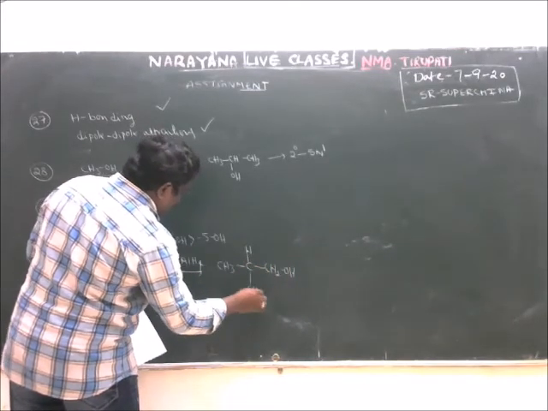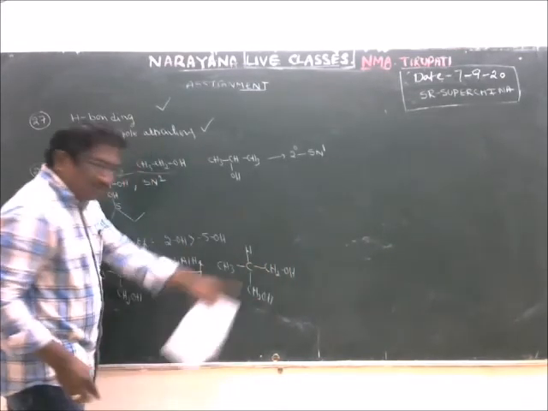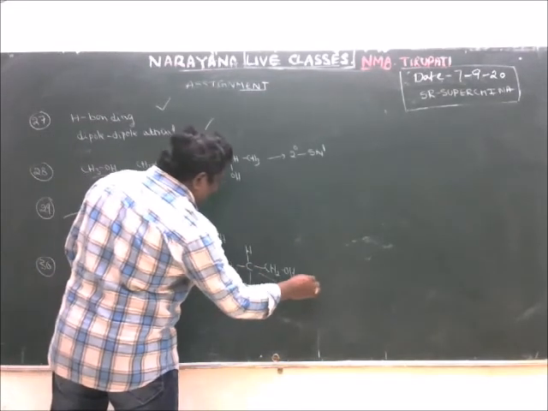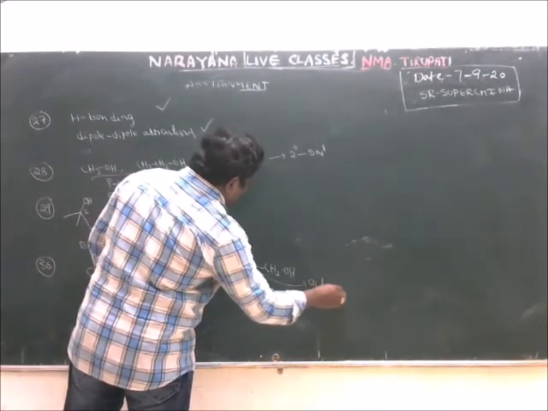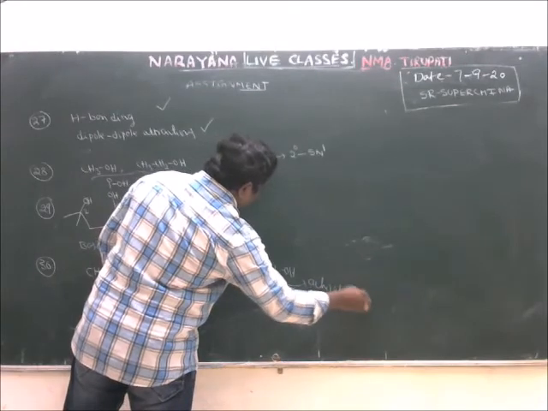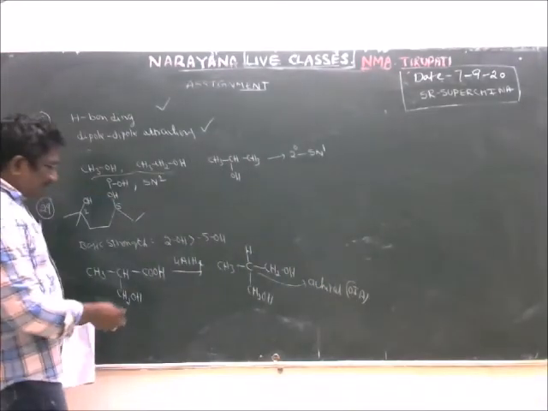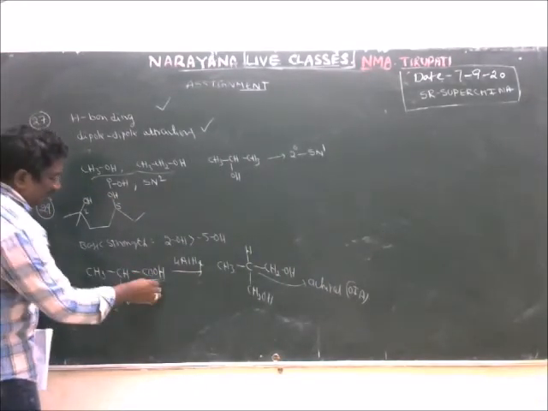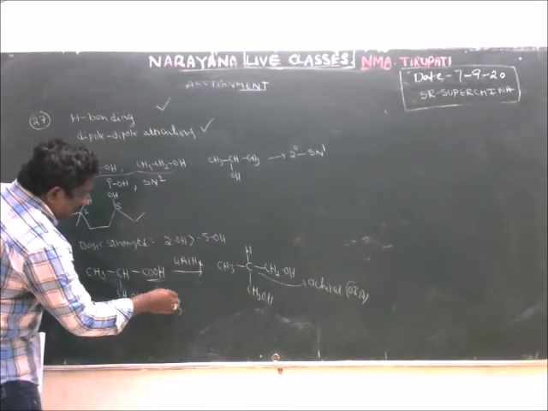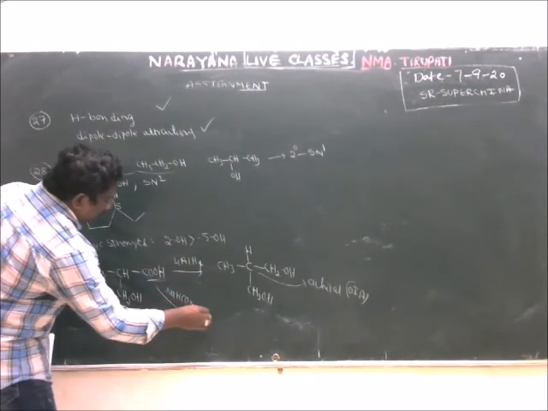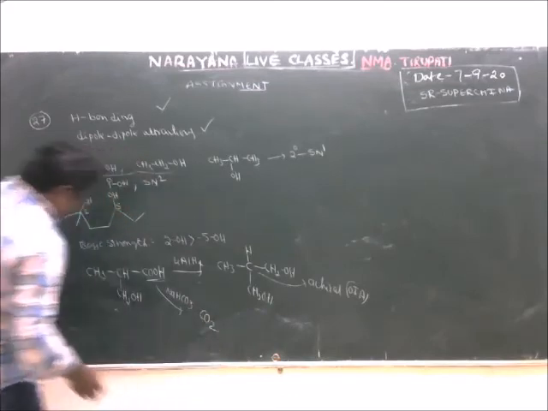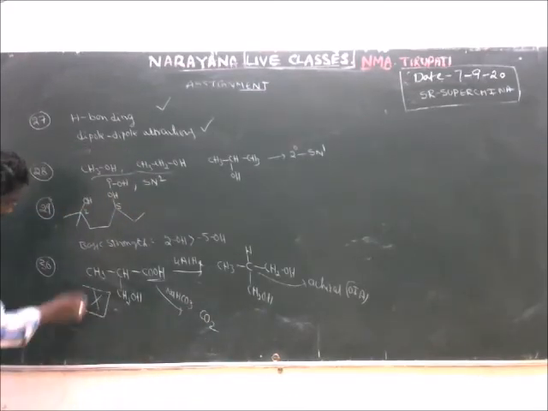This is also already CH2OH. It contains two similar groups, so this is achiral. Achiral means optically inactive. And because of the COOH group, whenever it is treated with sodium bicarbonate, it releases carbon dioxide. So the structure of X is simply this one.